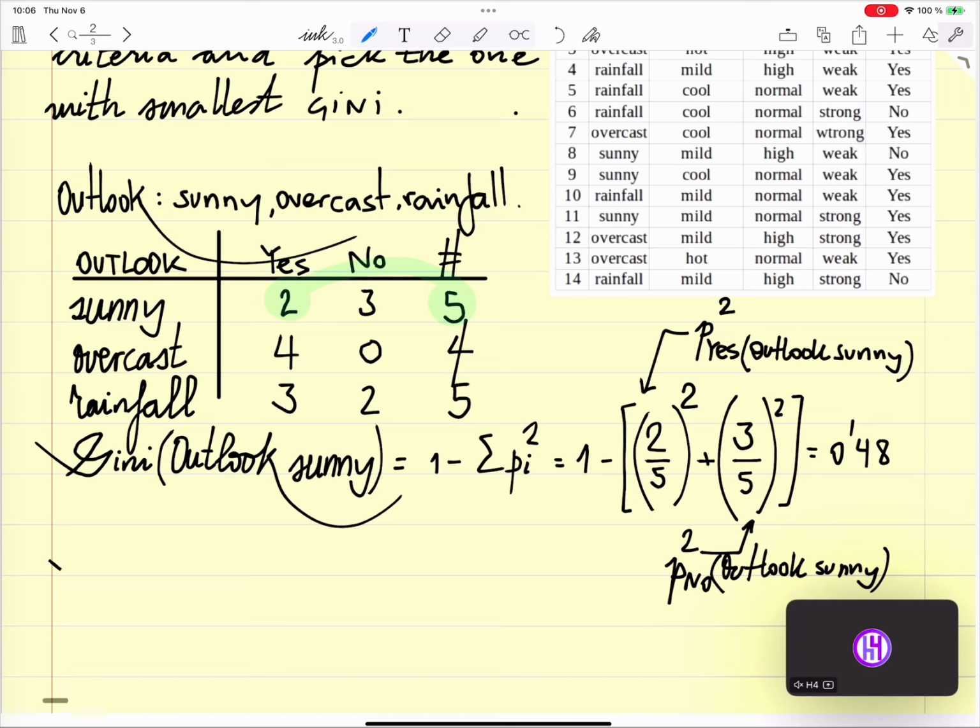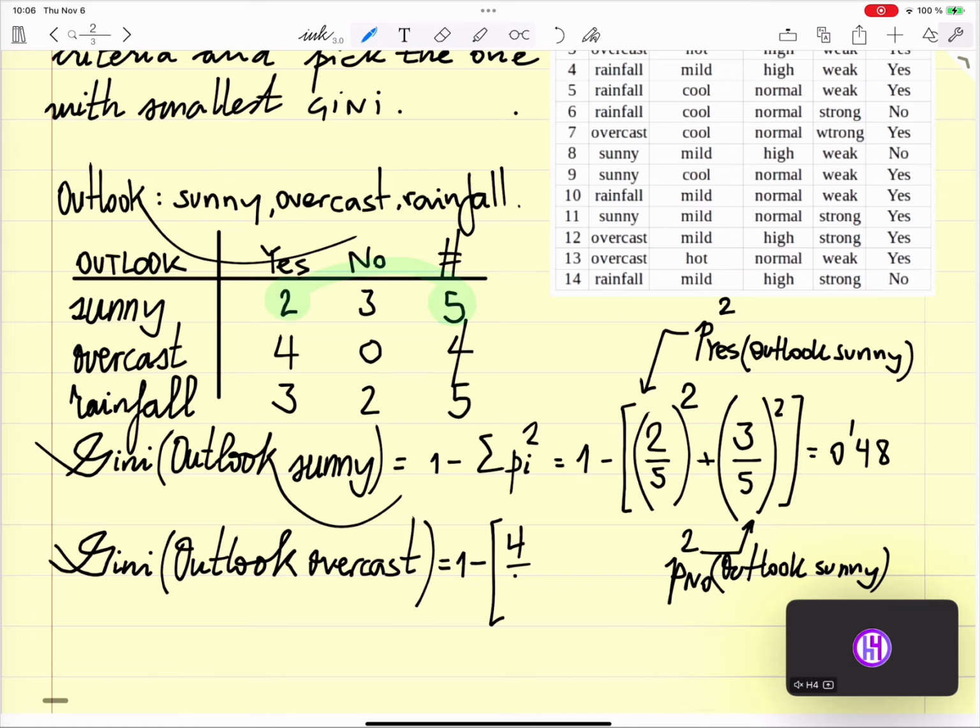So the next Gini, if outlook is overcast. This is 1 minus 4 divided by 4 square minus 0 divided by 4 square.